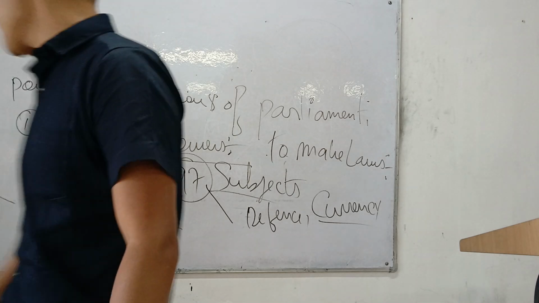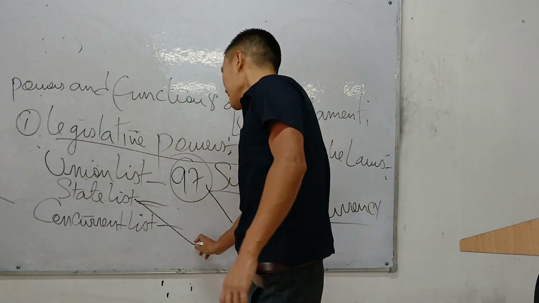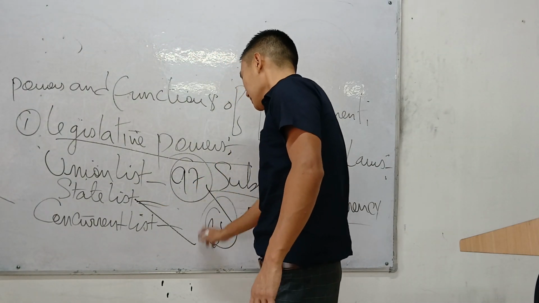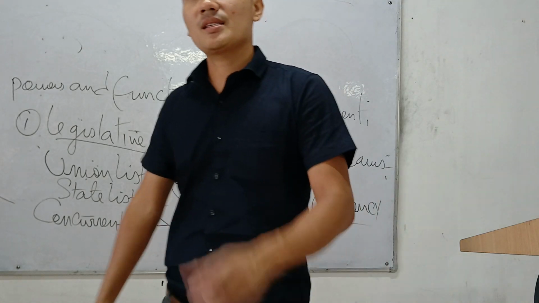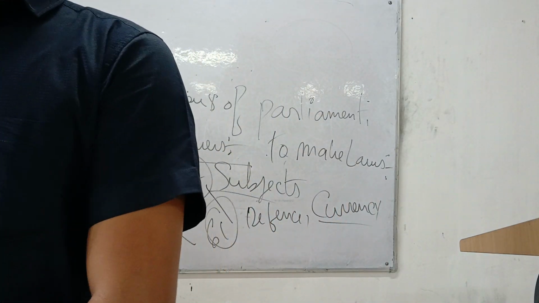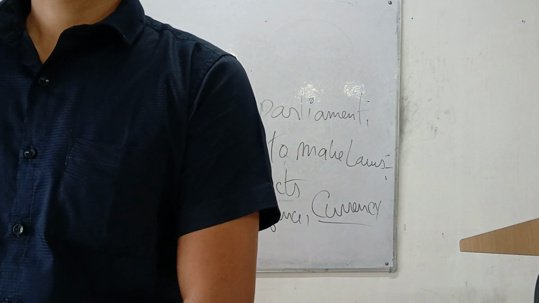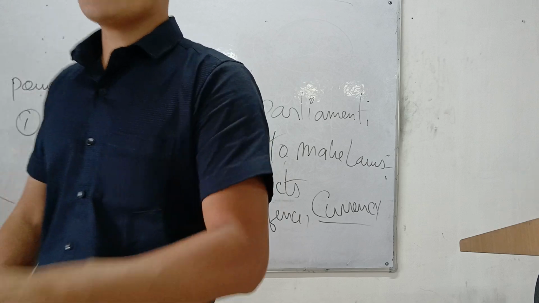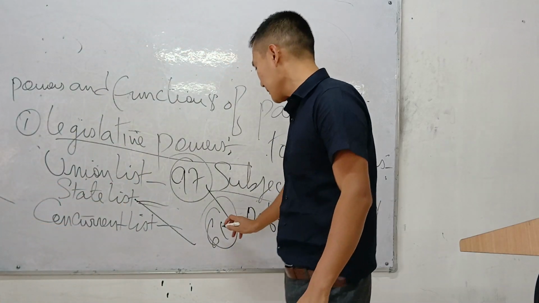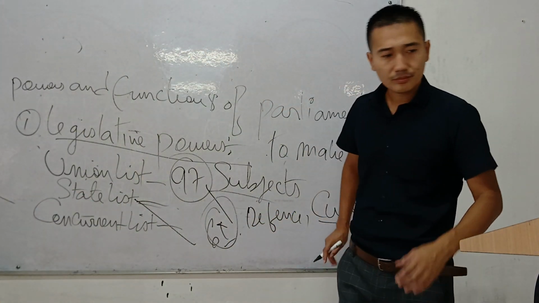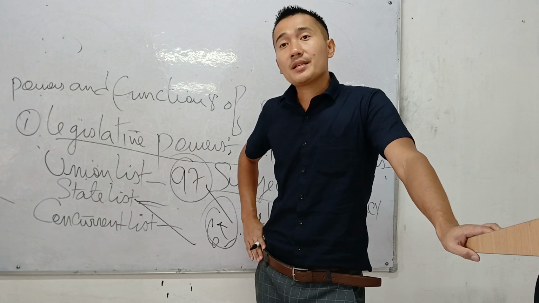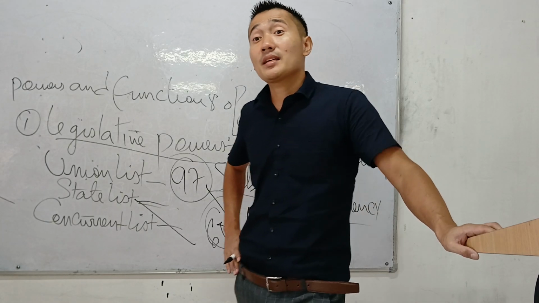Next, we have the state list. State list, it was 61. 61 subjects mentioned in the state list before. It was 61. So here, what they can do? It is like this. In the state list, the state of Nagaland can make laws. Okay, state list is for a state, a particular state.